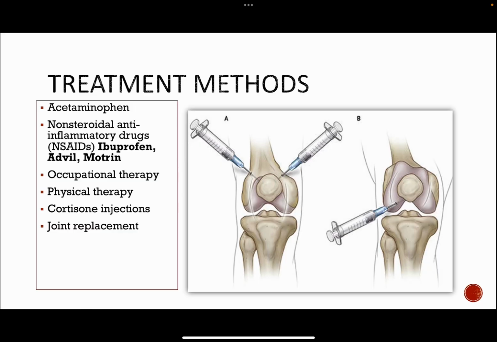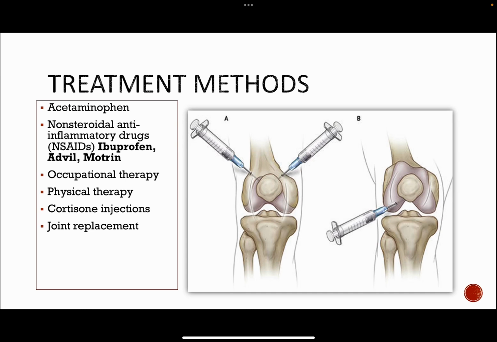Treatment methods of osteoarthritis include acetaminophen, which is shown to help with moderate to mild pain, and a non-steroidal anti-inflammatory, which is taken at recommended dosages. That includes ibuprofen, Advil, and Motrin. If needed, stronger non-steroidal anti-inflammatories can be available by individual prescription.